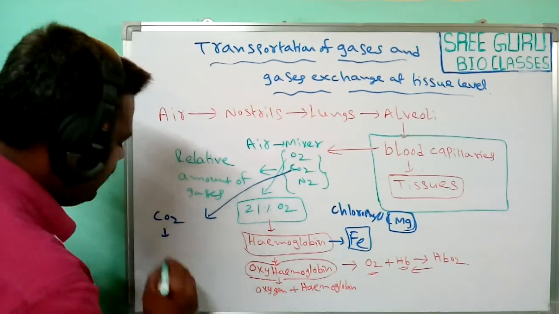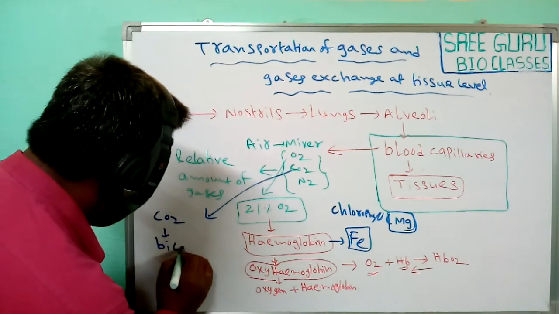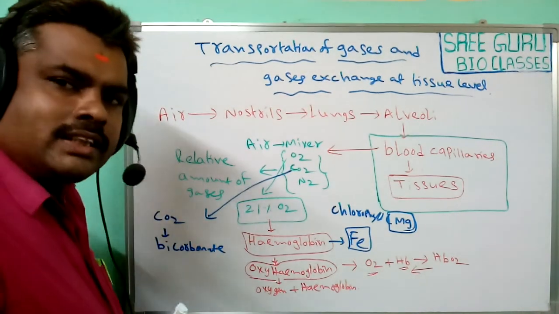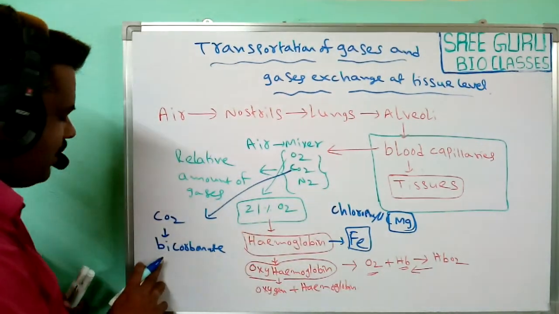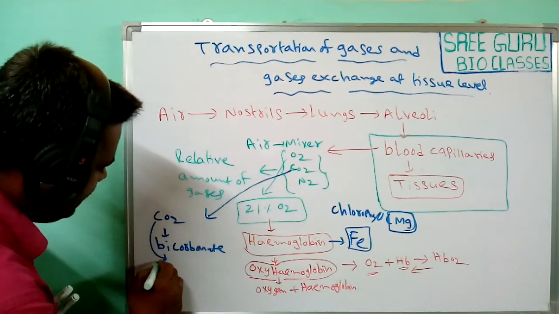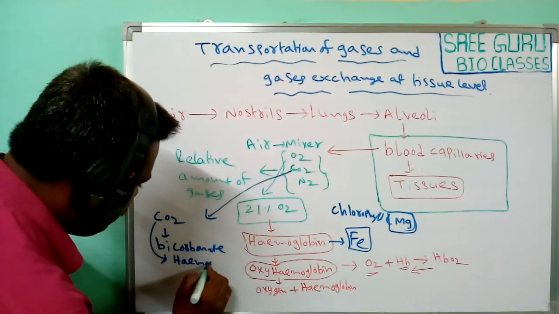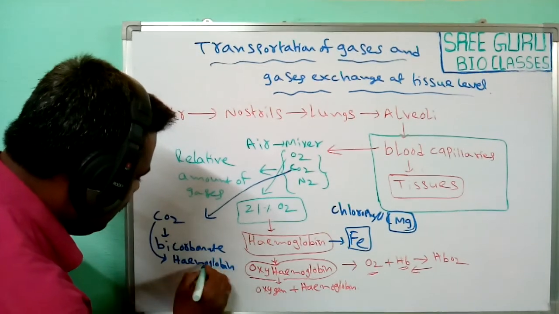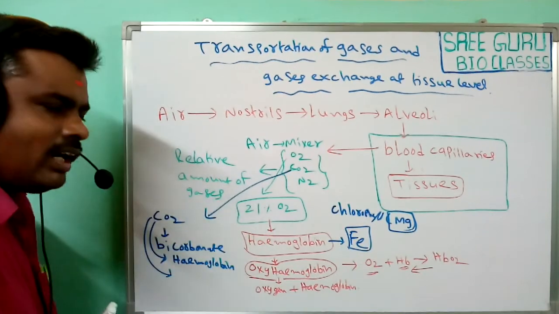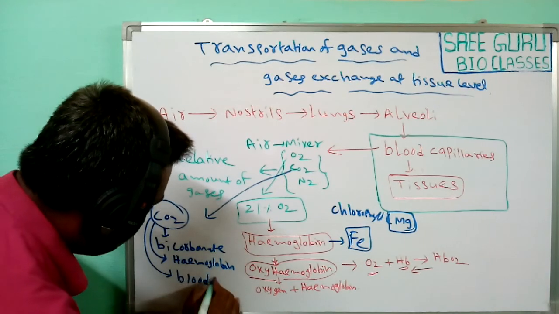Generally, carbon dioxide is transferred in the blood capillaries in the form of bicarbonate, some amount of carbon dioxide binds with hemoglobin, and the remaining amount of carbon dioxide is dissolved in blood plasma.